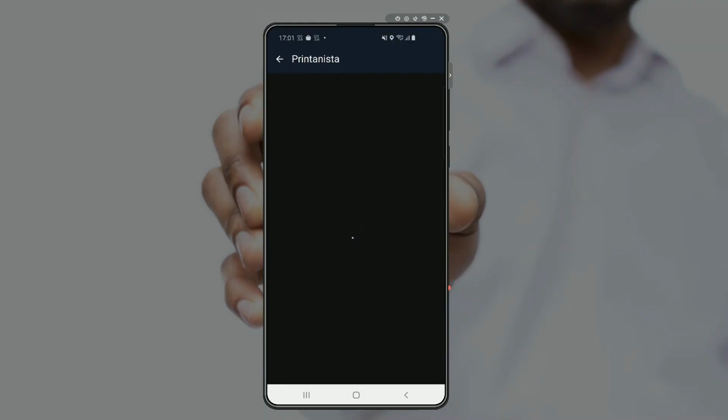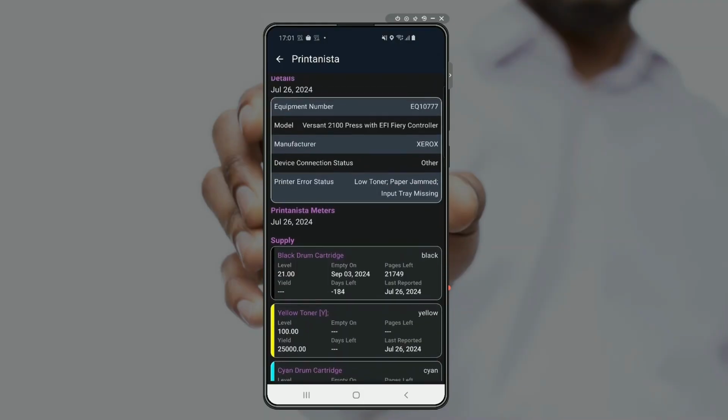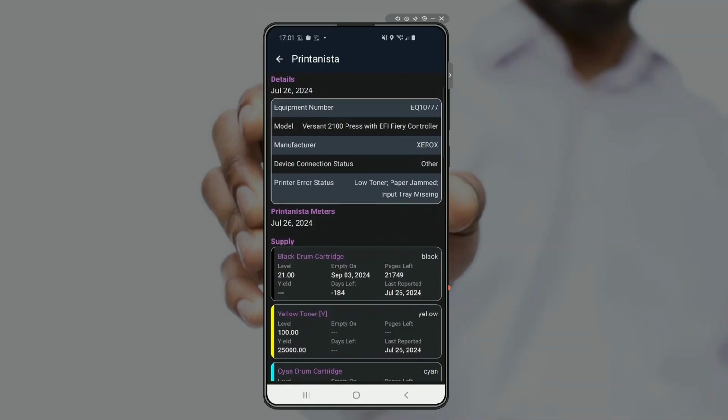So maybe we now want to see a little bit more information, the current state of the machine, and this is where the Printanista integration comes in. At the top, we have details about the machine, and if we look at the printer error state, we can actually see it has low toner, a paper jam, and an input tray missing. All good information that we would want to know as service technicians before heading out on that 1 hour 50 car journey. And then underneath, we have live supply information that is pulling through.